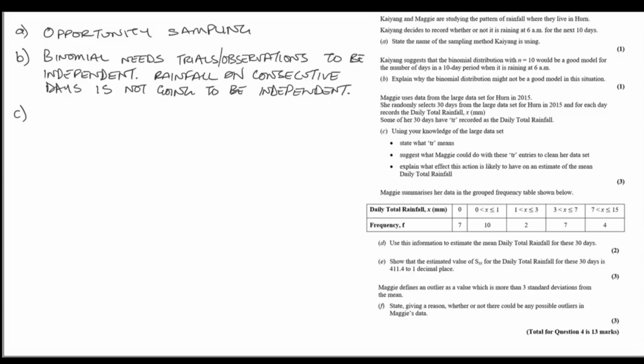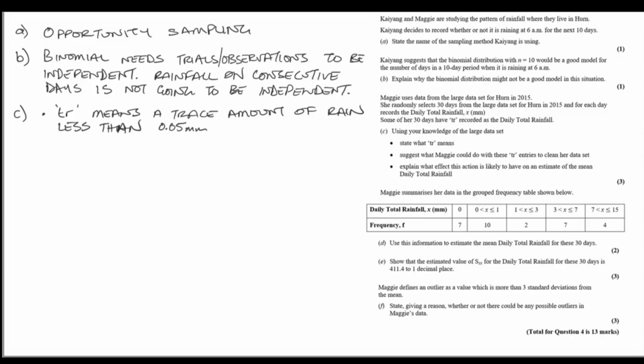Well, TR is an abbreviation of trace. And trace means that there was less than 0.05 millimeters of rain. That's what TR means. We're asked to suggest what Maggie should do with the TR values to clean her data set.